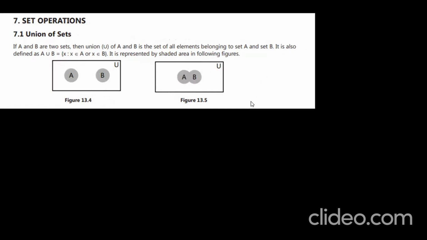Next, union of sets, set operations. These are the main set operations, union and intersection. Listen carefully.